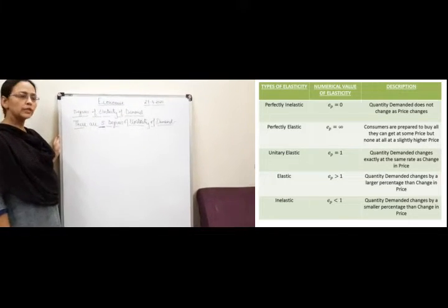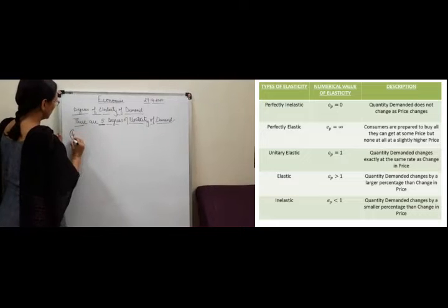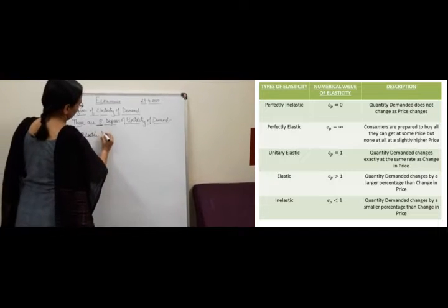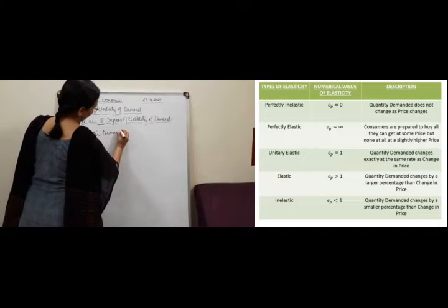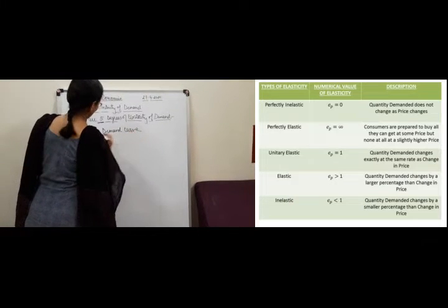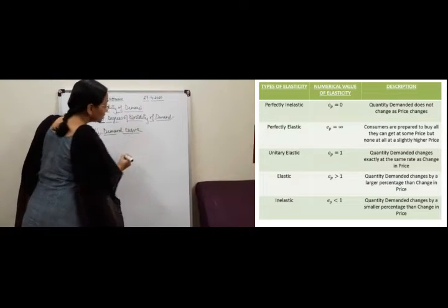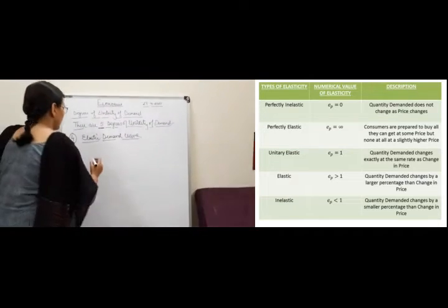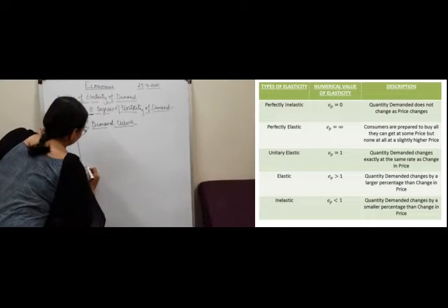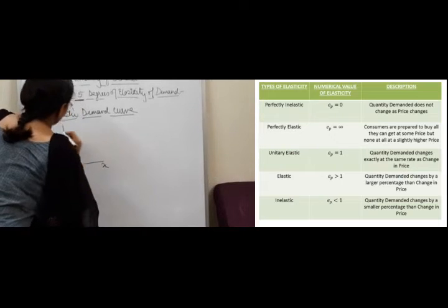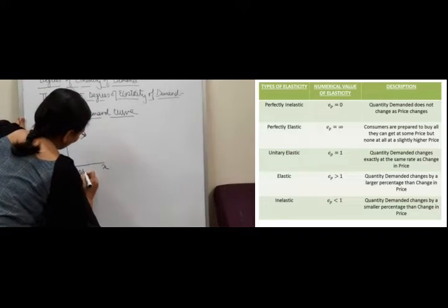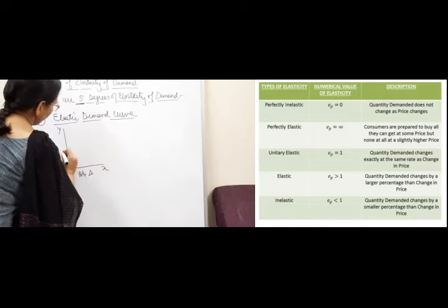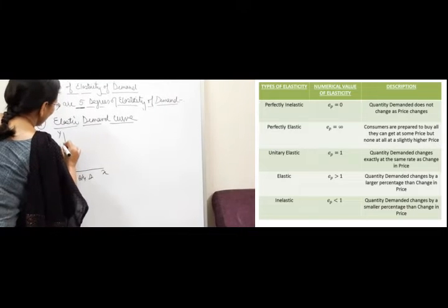The next degree, children, that is the fourth degree, is elastic demand. Here, as we have read in the theory part, the percentage change in demand is greater than percentage change in price. Let's see how. Price is, suppose, P0 and P1.